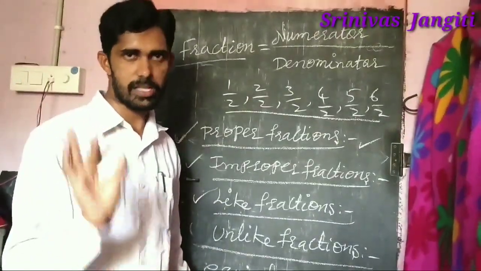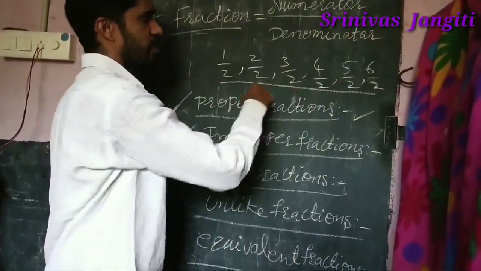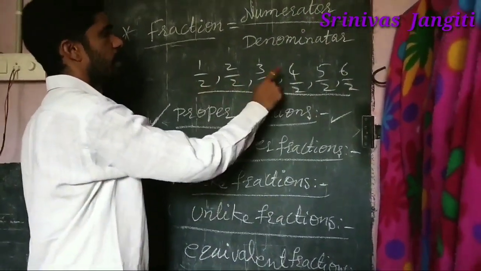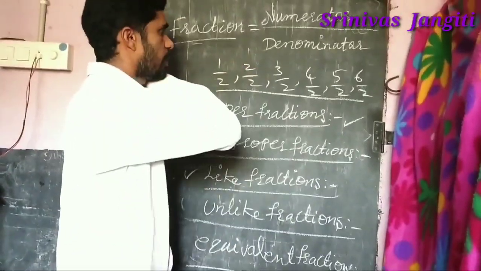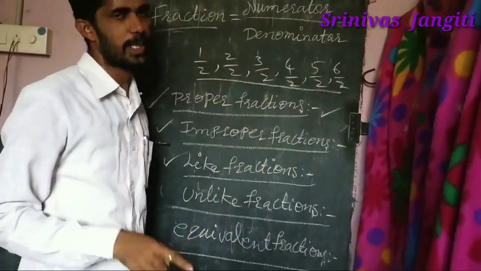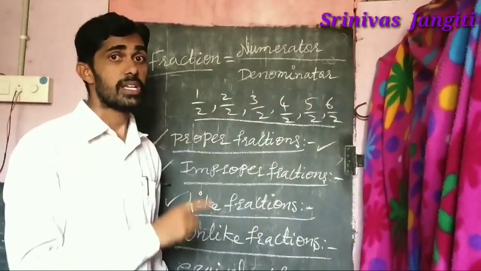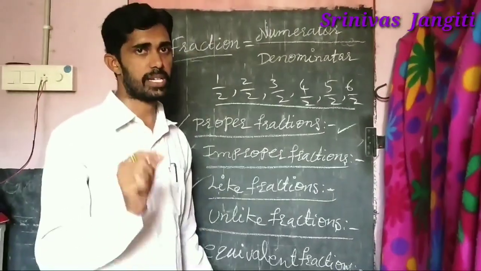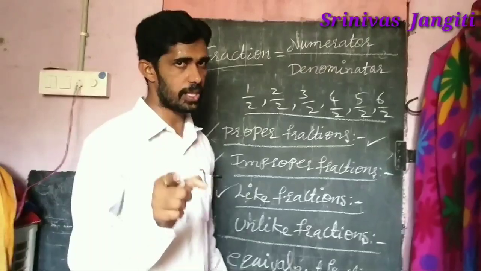All denominators are the same. Then what is this called? Like fractions. These are all like fractions, because the denominator is 2 in all of them. So fractions which have the same denominator are called like fractions. Understood, I think?